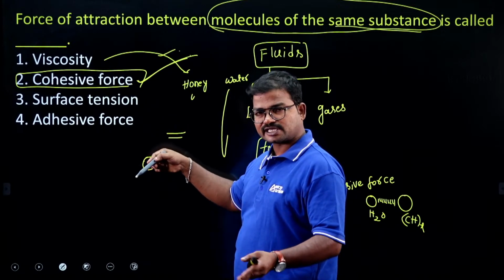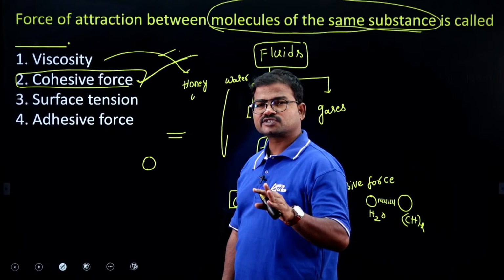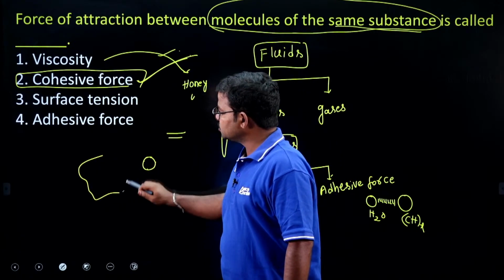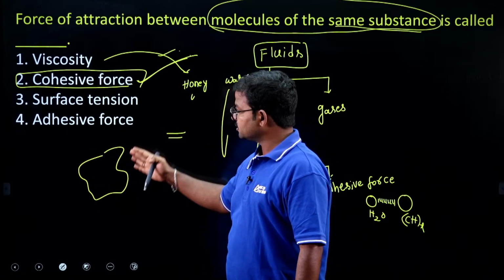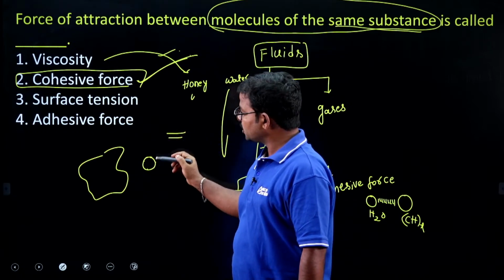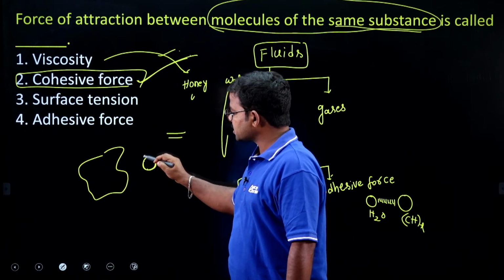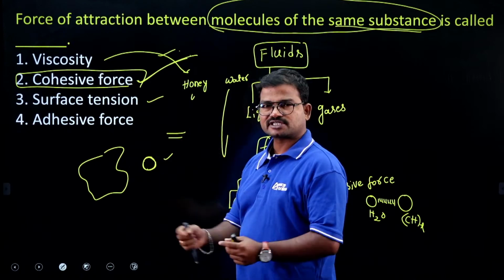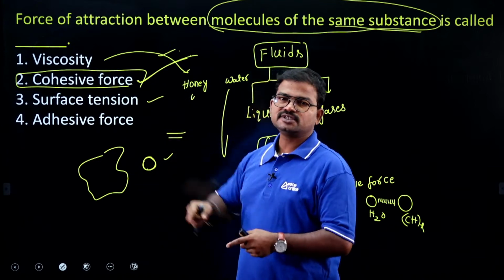Okay, suppose you consider the same kind of particles. In between those molecules, what kind of forces do we have? Only cohesive forces, right? Because of that, initially the size of the liquid drops is like this. After it maintains the surface tension phenomenon, the size of the drop becomes like this. Here the size is completely reduced. So surface tension purely concerns the size of the drop.